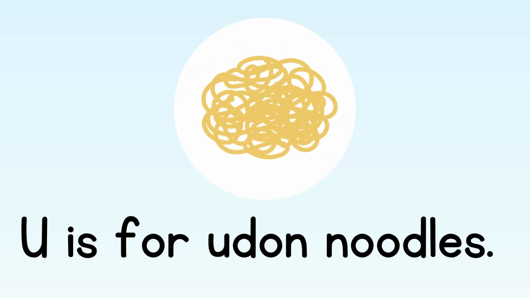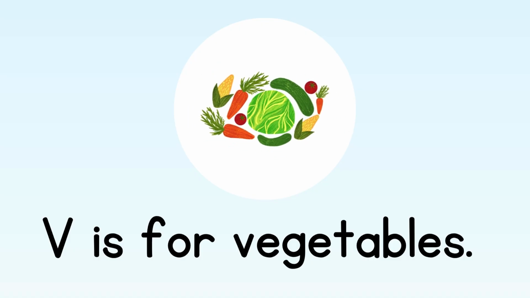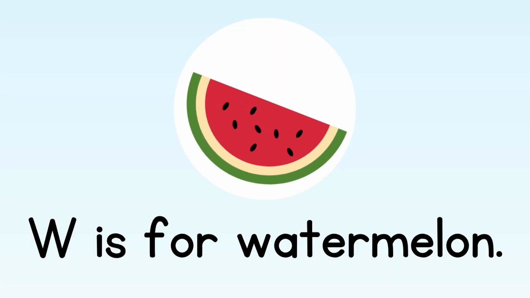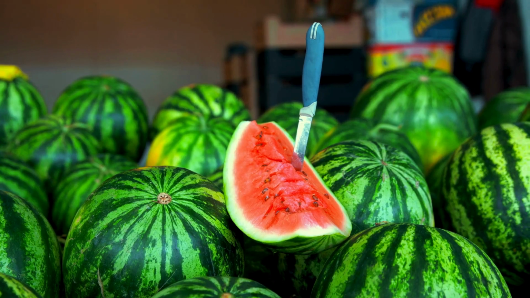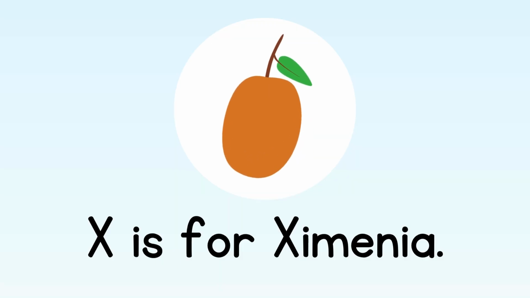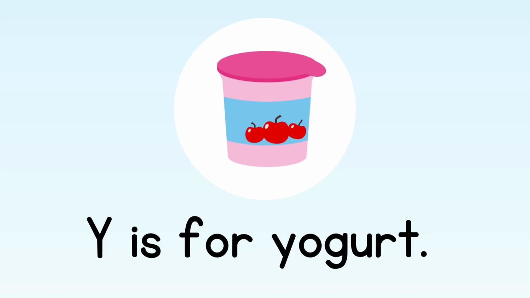Taco. U is for udon noodles. Udon noodles. V is for vegetables. Vegetables. Well, W is for watermelon. Watermelon. X is for siminya. Siminya, a type of African fruit.